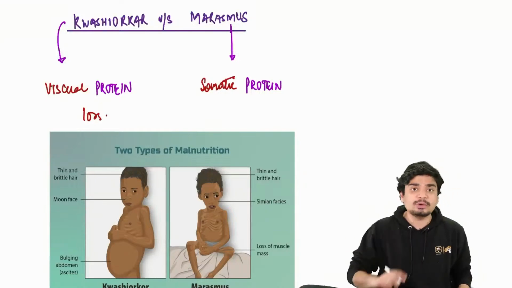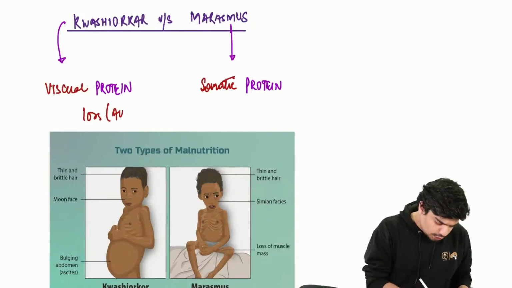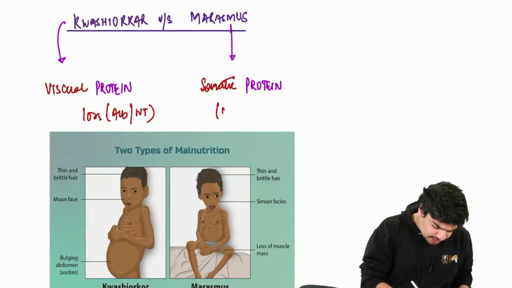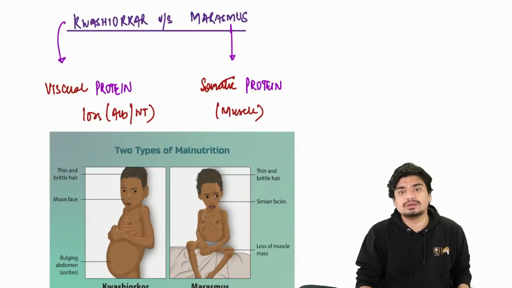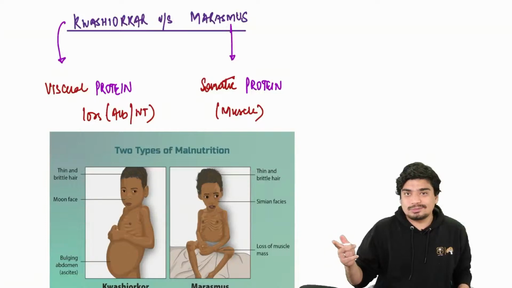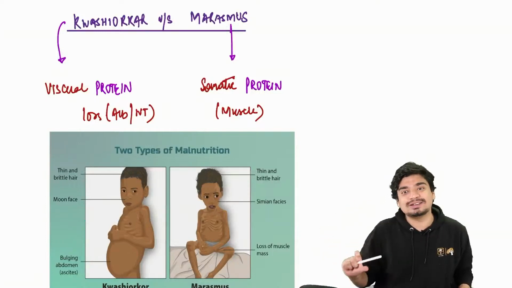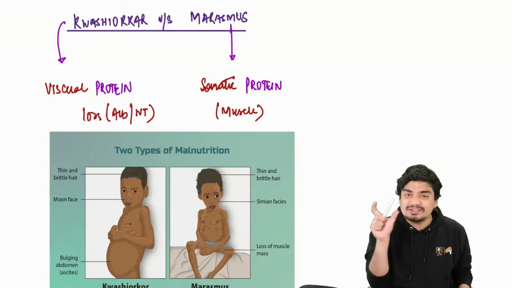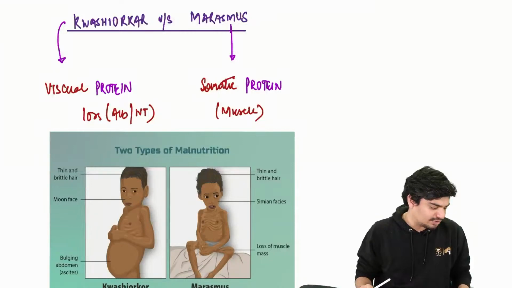Kwashiorkor has visceral protein loss, that is, loss of albumin and neurotransmitters, and the child will be very lethargic. While in marasmus, there is muscle protein loss. The child will be very irritable, but the child won't die, or the prognosis is going to be better, because the neurotransmitters are still there, and the appetite of the child is still there. So this is the main core difference between kwashiorkor and marasmus.